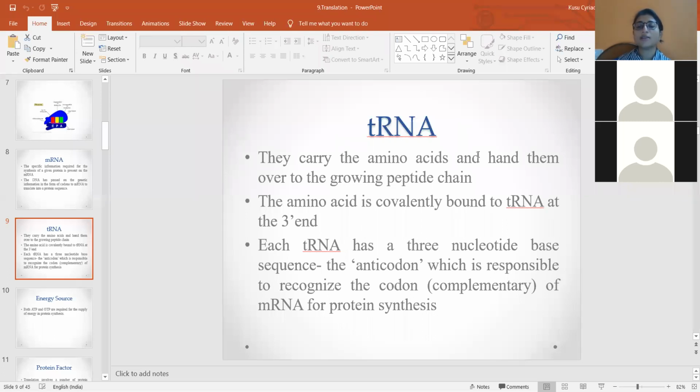Each tRNA has a 3-nucleotide base sequence, that is the anticodon arm. So what is this anticodon arm? You remember the lower portion of the tRNA consists of a set of 3 nucleotides which is complementary to the codon in mRNA. This complementary sequence can base pair with the codon of mRNA. That is why they are called the anticodon, because they are complementary to the codon in mRNA.